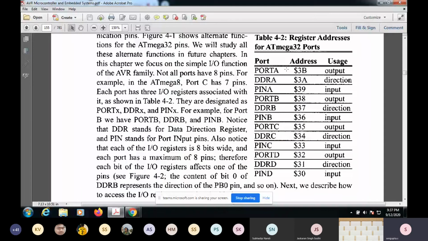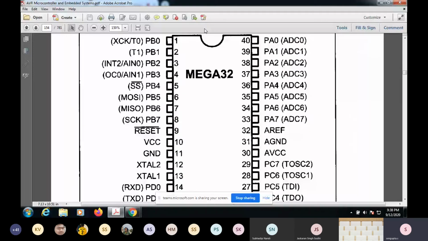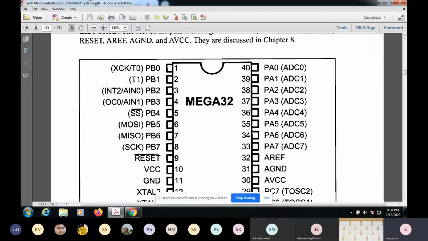And what is port A? Port A is mostly for output usage. That means if you want to display something, you have to give output in the output mode. These pins, as I've told you, can operate in input mode or output mode. Input means it will be reading. Let's say you are giving some signal externally, or some circuit is connected here.